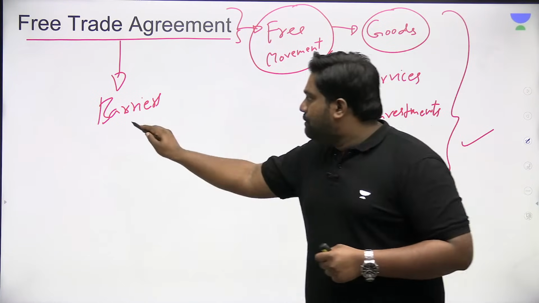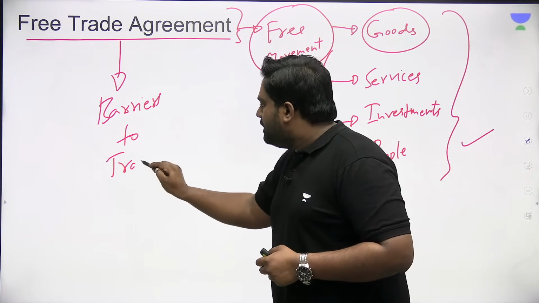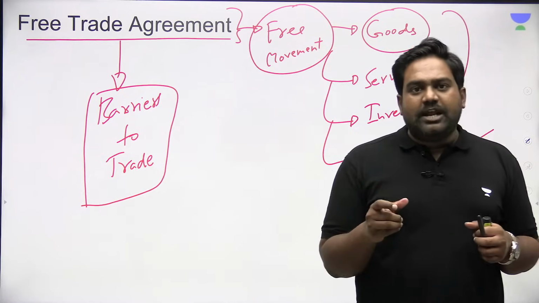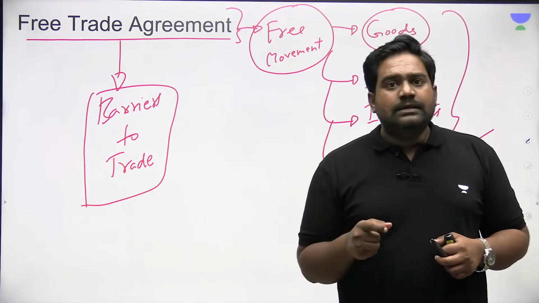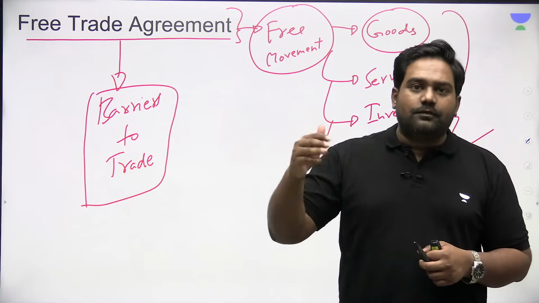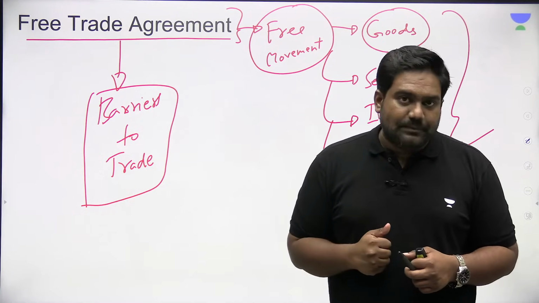We call them barriers to trade. With regard to trade between two countries or two regions, there exist certain barriers which prevent the free movement of goods, services, investments, and people.